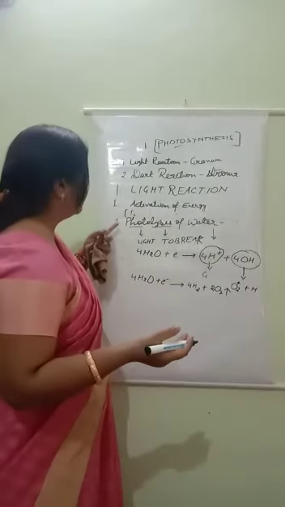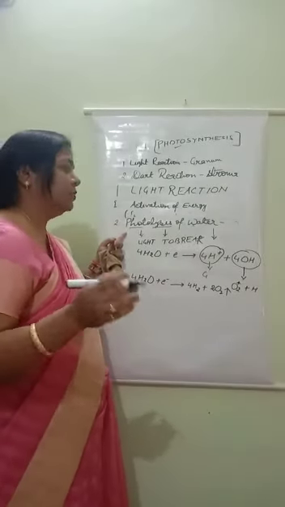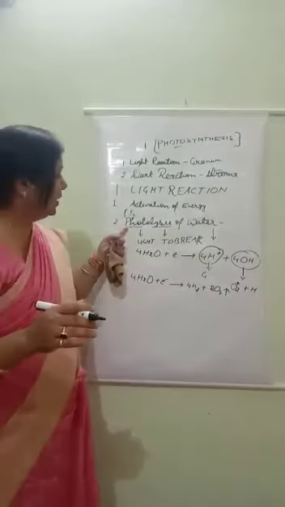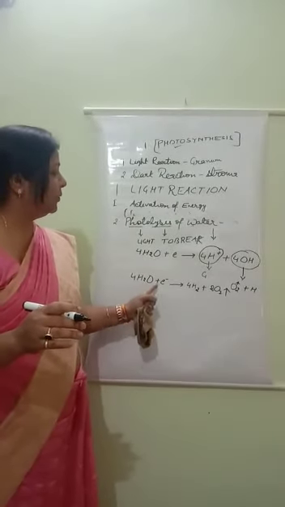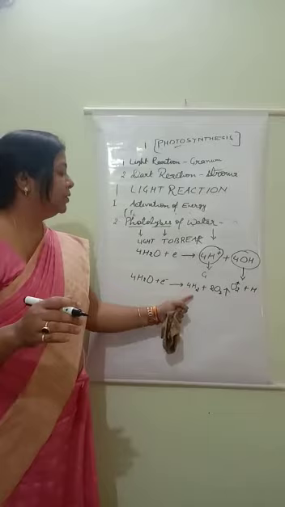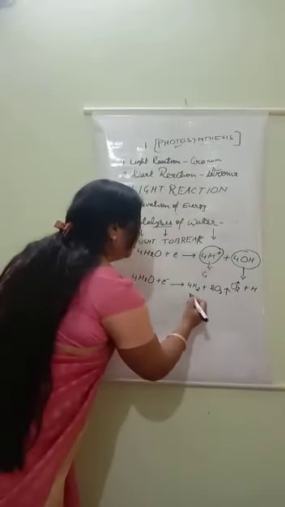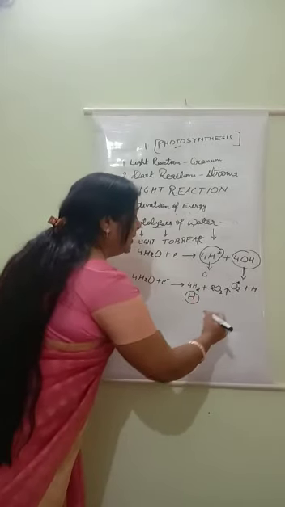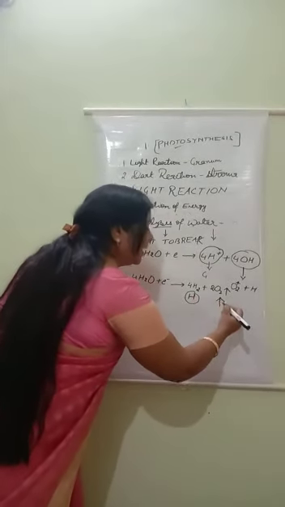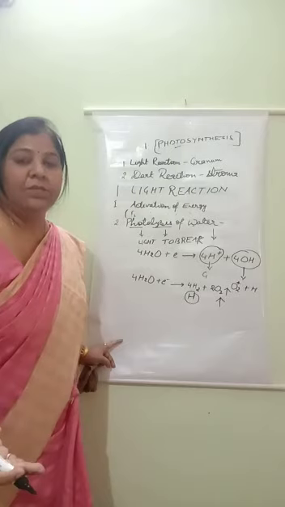Understood all of you? So the second step is known as photolysis of water. And in photolysis of water, water breaks with the help of light energy into hydrogen ion and oxygen ion. So this hydrogen goes into granum for further reaction, and this oxygen goes into the environment for the respiration process.